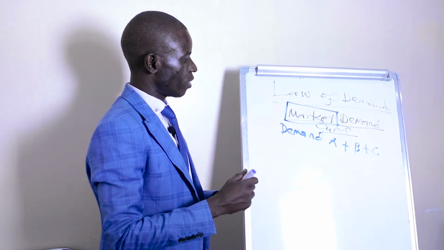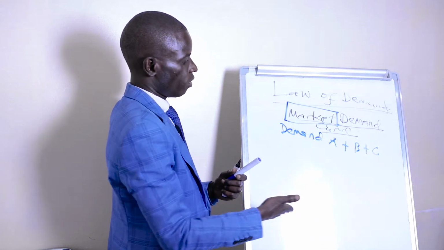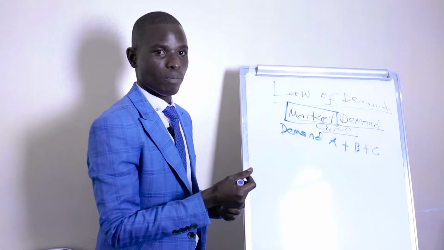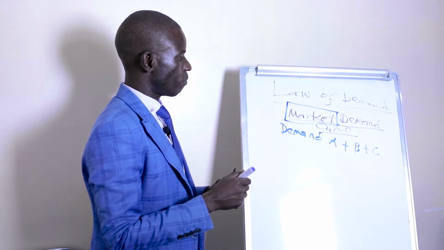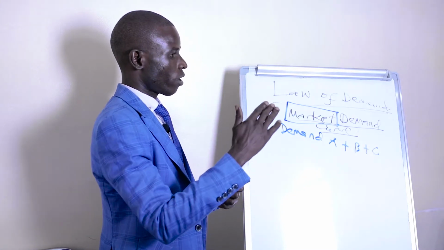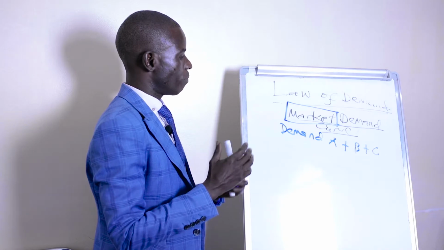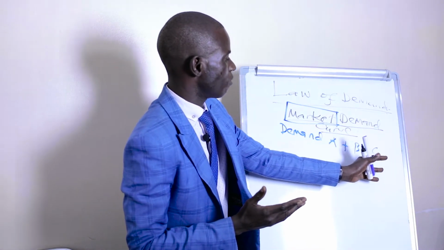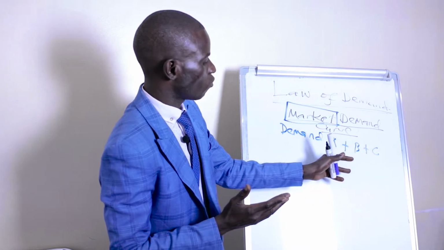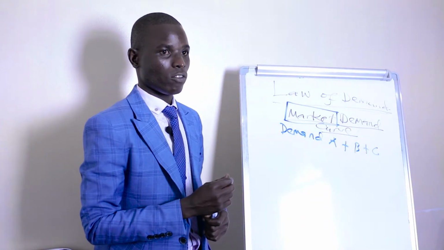But what we normally do is to sum up horizontally the quantities purchased by those consumers in the market. So in this case, we can have the demand schedule and the demand curves for all these consumers, and in the end, we are going to sum up the quantities purchased.